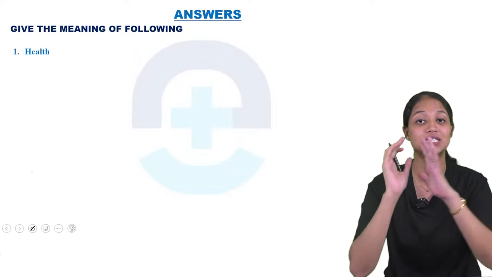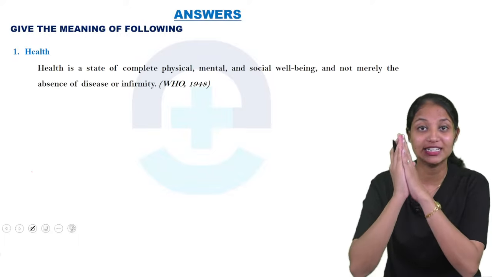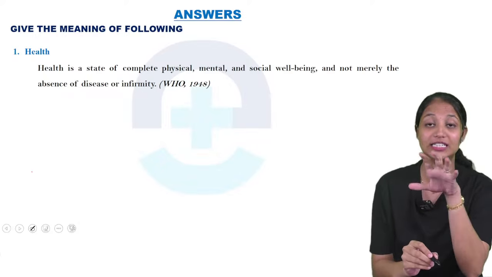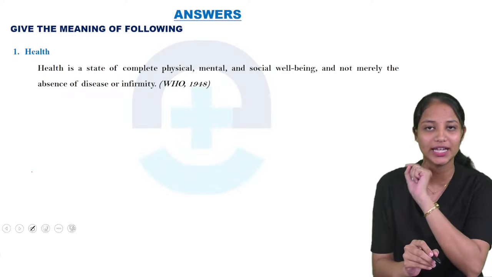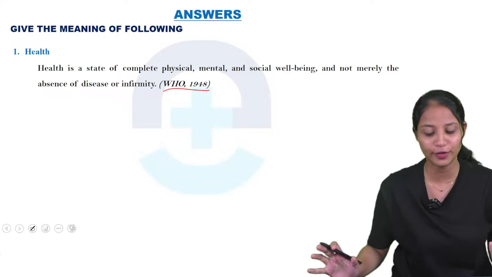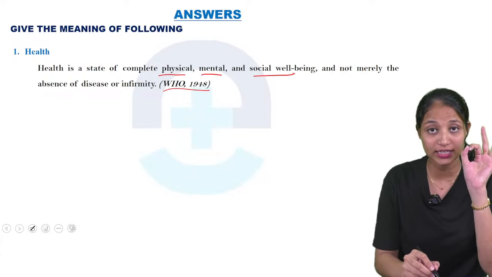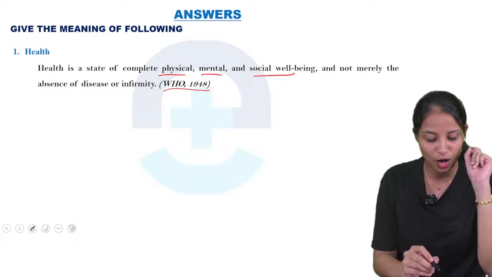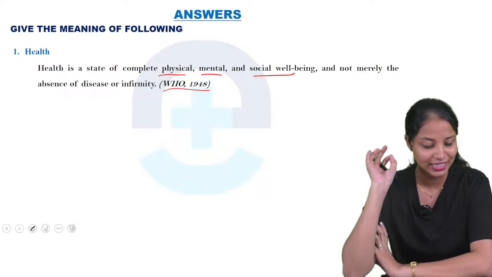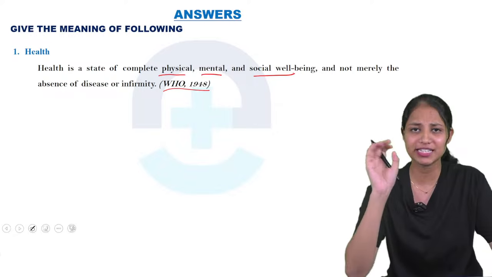The first one is define health. What is health? Health is a complete physical, mental, social well-being, not merely the absence of disease or infirmity. These words are by WHO, the World Health Organization, in 1948. What is the meaning of health? It is physical, mental and social well-being. These are the 3 things. Please try to say along with me: physical, mental and social well-being, and not merely the absence of disease or infirmity. So here we are completing our first answer.